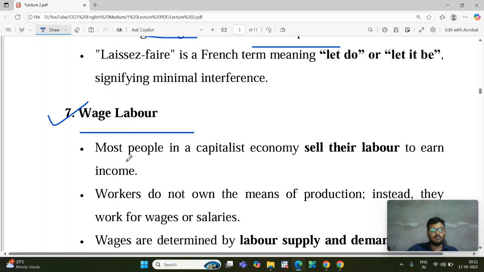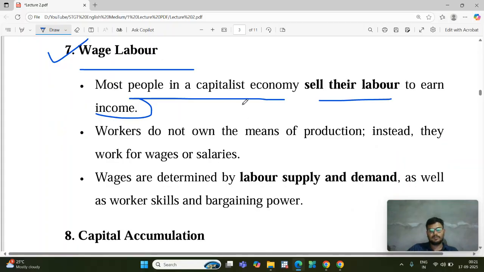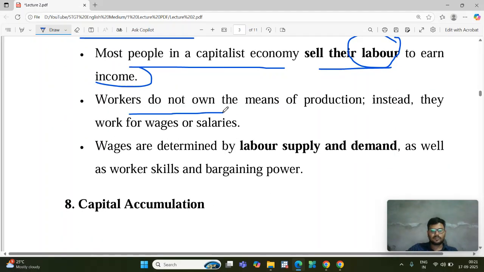Wage labor: most people in a capitalist economy sell their labor to earn income. It means people are working to get some money. Workers do not own the means of production. Instead, they work for a wage or salary. The means of production is owned by the capitalist, and under the capitalist, the worker works to get wages or salaries.